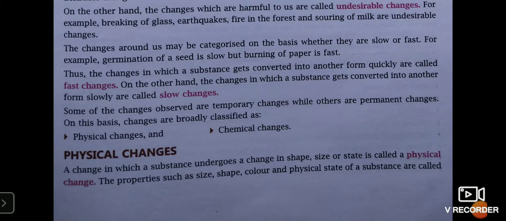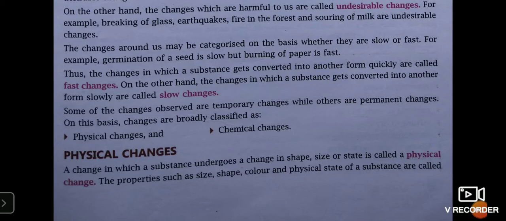I can reverse the change. Now, if I give you a cube of ice and you start heating that cube of ice, that ice will get converted into water. Now, if I give you back the same amount of water to keep in a refrigerator, what will happen? After some time, that water in the refrigerator will get converted back to ice. So, while converting ice to water, I had heated the ice. And similarly, when you kept the water in the refrigerator, heat was withdrawn from the water, and therefore water got converted back to ice.